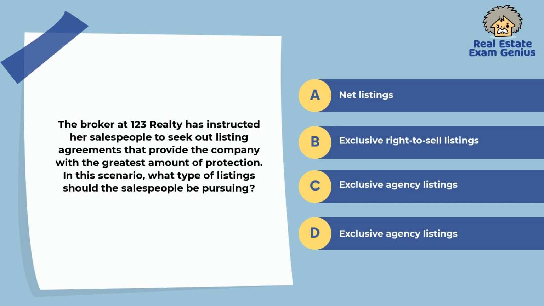95. The broker at 123 Realty has instructed her salespeople to seek out listing agreements that provide the company with the greatest amount of protection. In this scenario, what type of listings should the salespeople be pursuing? Net listings, exclusive right to sell listings, open listings, exclusive agency listings.